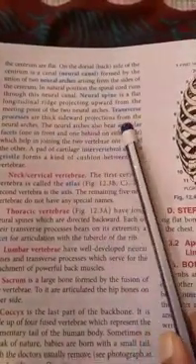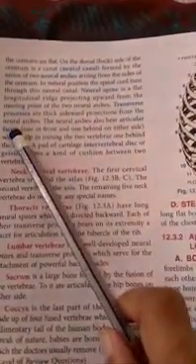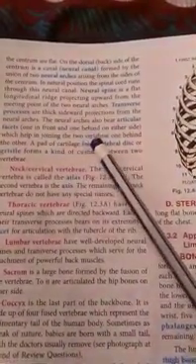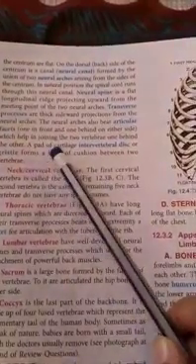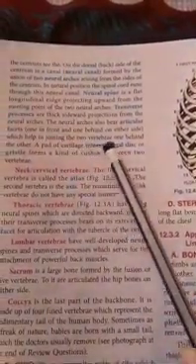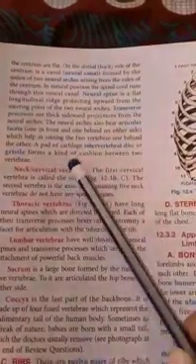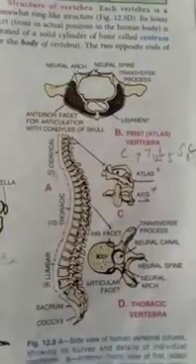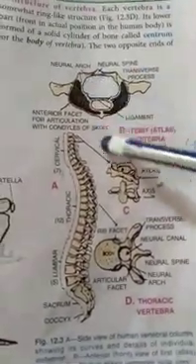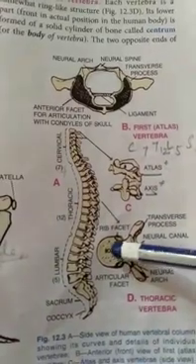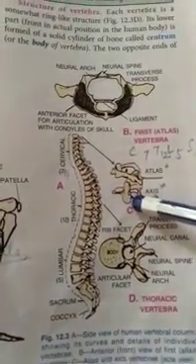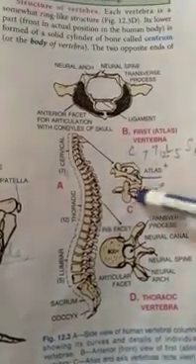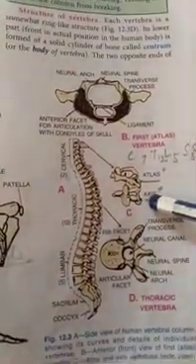Neural arches bear articular facets, one in front and one behind on other side, which help in joining the two vertebrae one behind the other, and a pair of cartilage, that is intervertebral disc, forms a kind of cushion between the two vertebrae. You can see the basic structure of all the vertebrae is same. The very first and second vertebra name may also be asked in the examination. The very first vertebra name is atlas and second is axis.